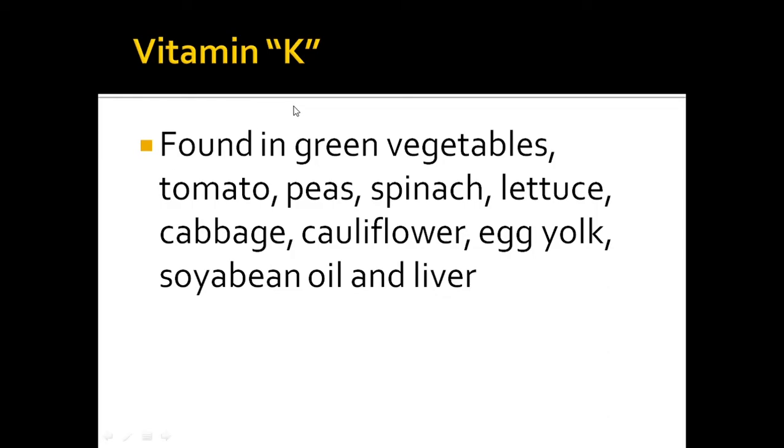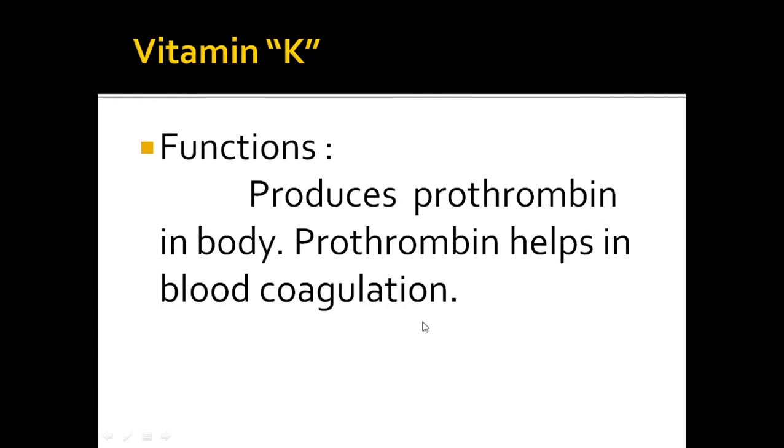Now vitamin K. It is found in green vegetables, tomato, peas, spinach, lettuce, cabbage, cauliflower, egg yolk, soybean oil, and liver. These are the sources of vitamin K. Functions of vitamin K. It produces prothrombin in the body. Prothrombin helps in blood coagulation.